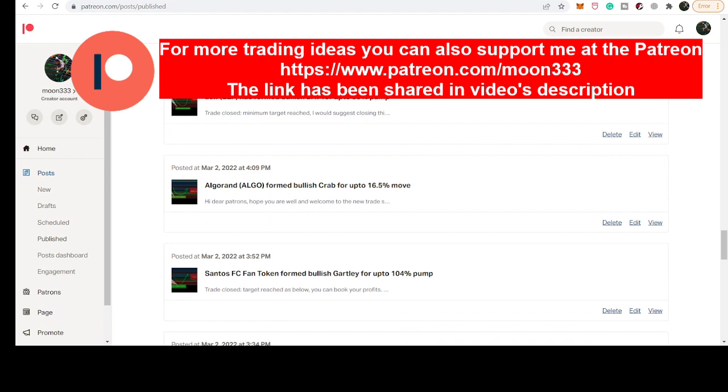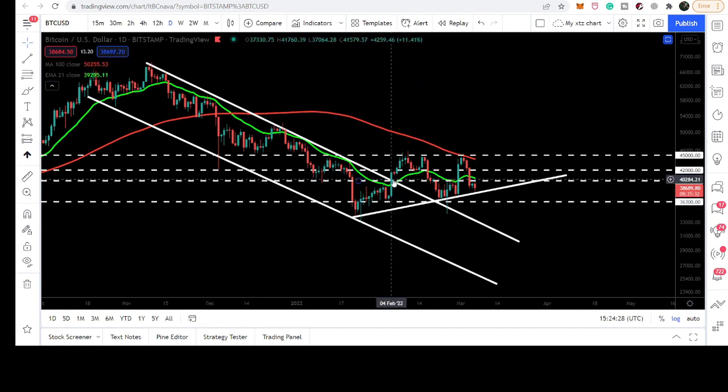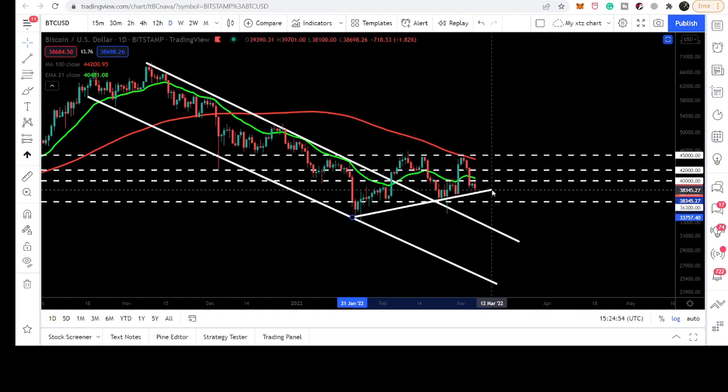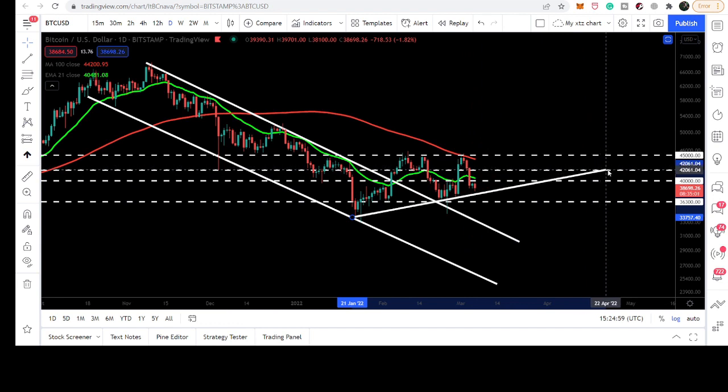First of all, let me show you this daily time frame chart. Here we can see that Bitcoin broke out of this very long-term channel, rallied very well, was rejected by this 45k resistance, moved down, moved up again, and here we are rejected by this 45k resistance and this red line as well, that is the 100 daily simple moving average. We broke down the 42k support and 40k support as well. Now we have dropped to the support of an ascending triangle. You can see that we have a few touch points here, a few touch points here as well, and now we are moving down to hit this support once more.